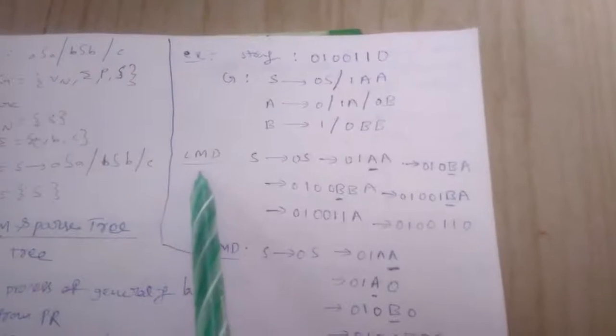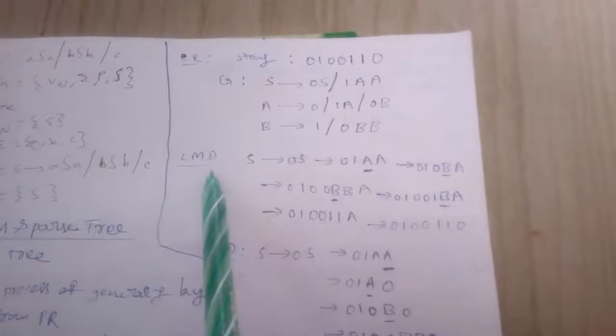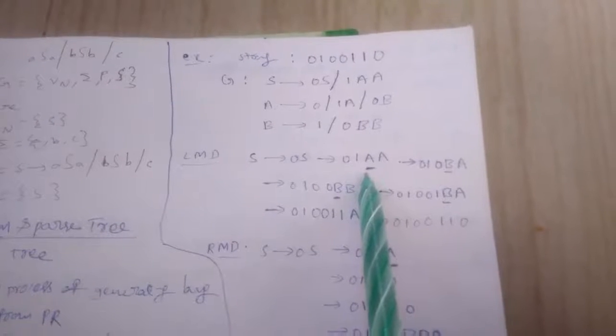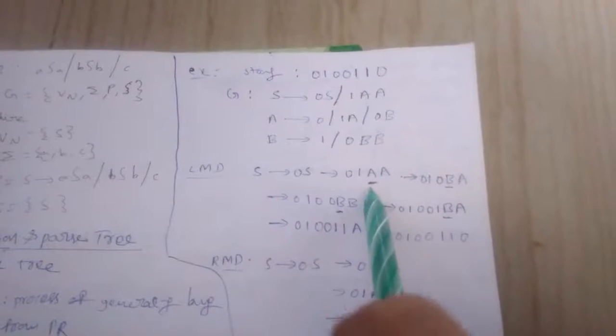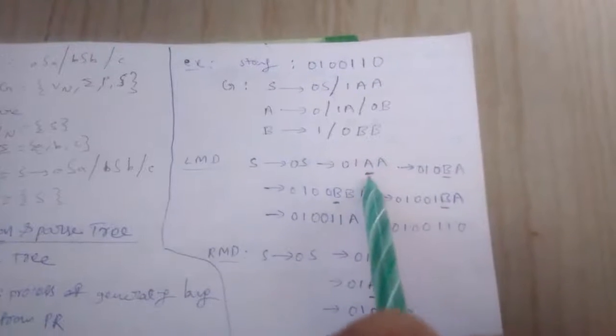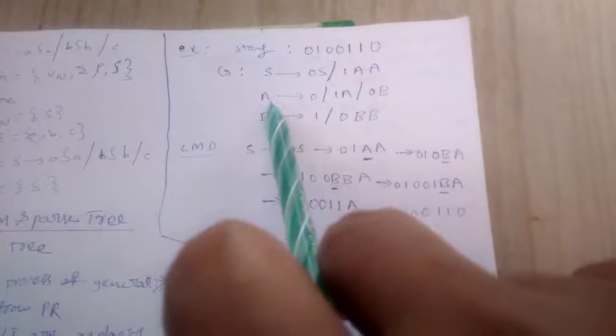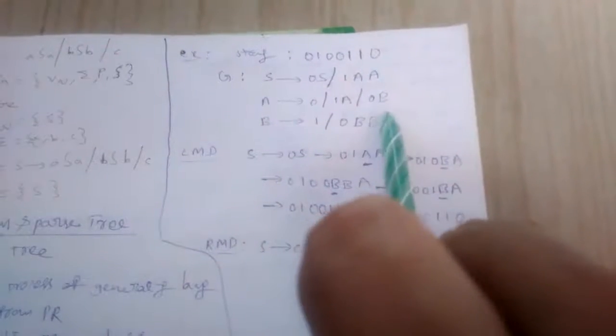As we are following LMD, leftmost derivation, we have to replace the leftmost non-terminal. After 0 1, the left A has to be replaced, and A can be replaced with 0B.